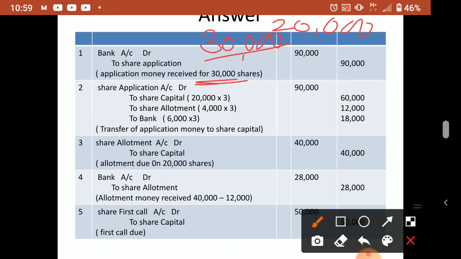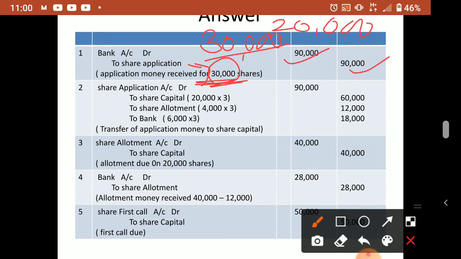So first entry you have to pass for 30,000 shares. Remember, whatever application is received, only that you multiply in the first entry. So through application we received 30,000 into 3, that is 90,000 in bank.